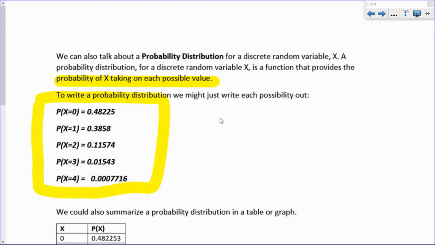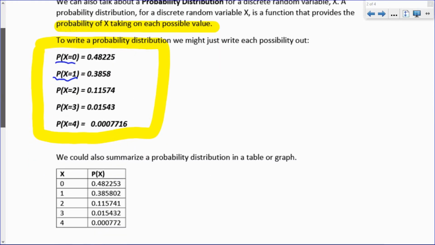So this notation means the probability of X being 0, so the probability of the number of sixes rolled being 0. The probability of X equaling 1: the probability that the discrete random variable X, the number of sixes rolled, is equal to 1 is 0.3858. So one way to talk about a probability distribution is just to list the values. Since X is a discrete random variable, you're going to be able to list them because they're countable. They're not infinite in size. There's no such thing as 1.1 or 1.5 or anything like that.